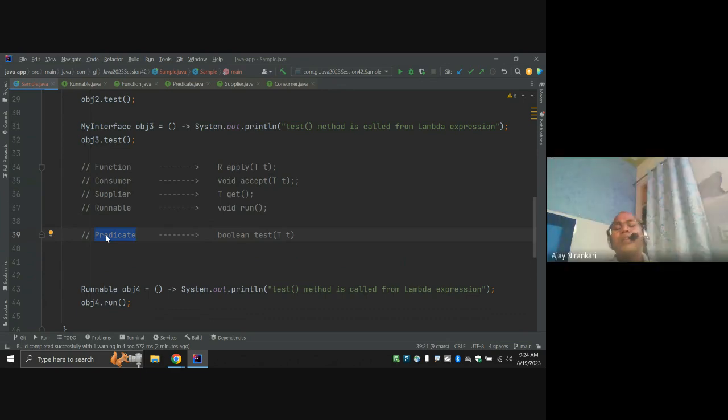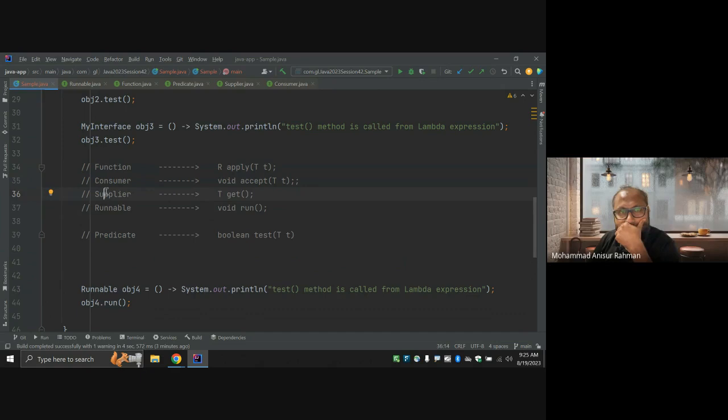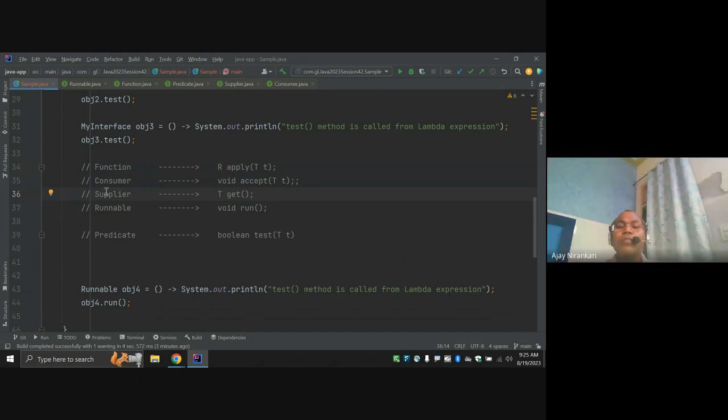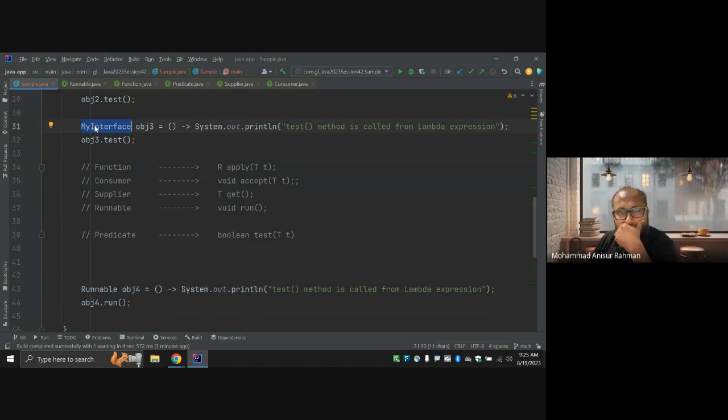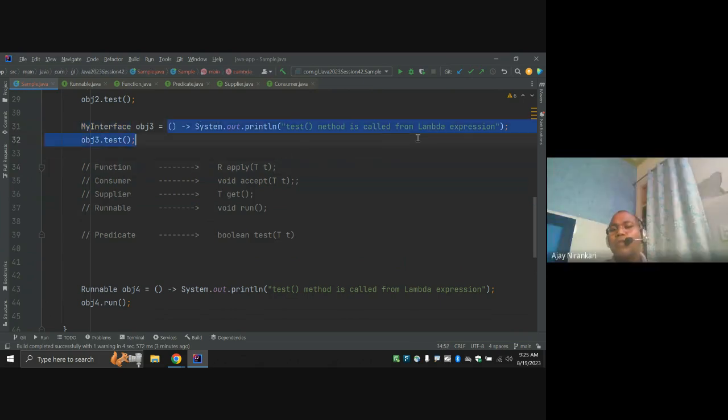In many places in coming classes, whenever you use a lambda expression, even if you are not aware that you are using a functional interface, you are still using the internal library. Many pieces of code I am going to write will use this lambda syntax, but we won't really know the functional interface name. We focus more on writing this code only.